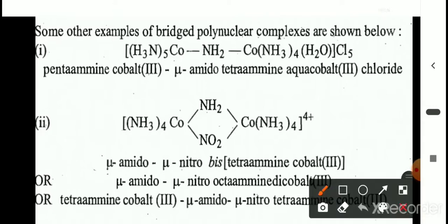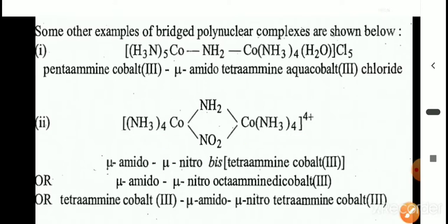The 2 groups are symmetric or identical, therefore we use the prefix bis. How many ammonia are there? 4 ammonia, therefore bis tetramine cobalt 3. Mu amido, mu nitro, bis tetramine cobalt 3.